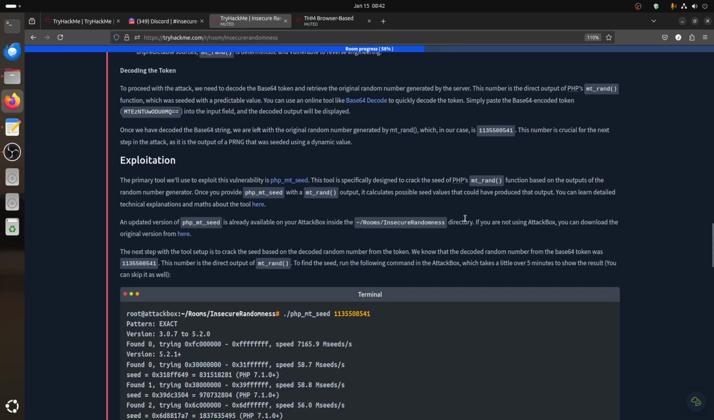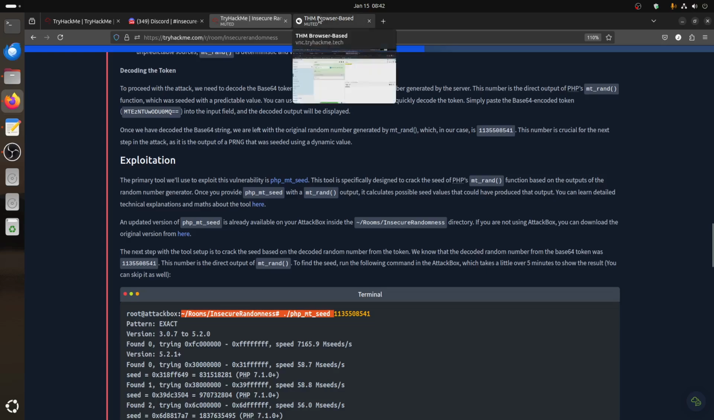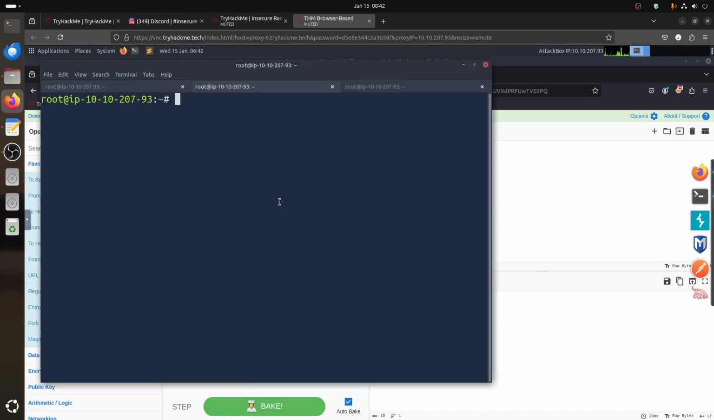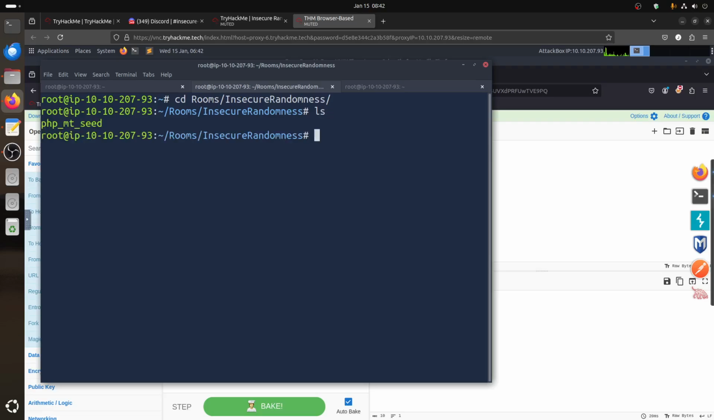So the question now is we need the seed. The next step with the tool setup is to crack the seed based on the decoded random number. Now there is a tool TryHackMe gave us in the room Insecure. So if we go there, cd room Insecure, we have this PHP binary. It seems that's the one to crack with.